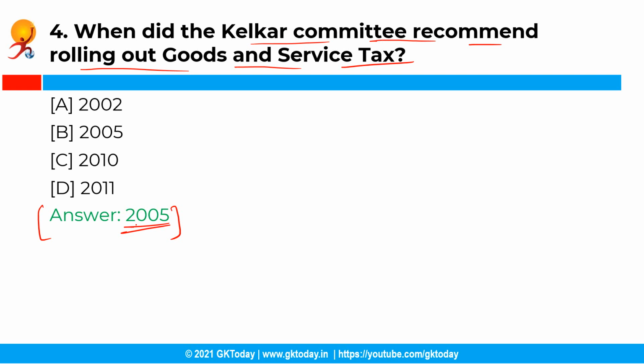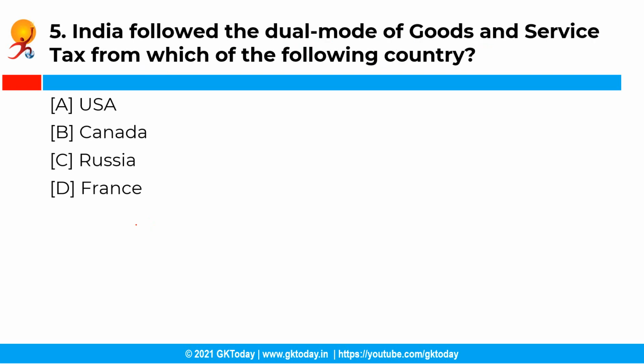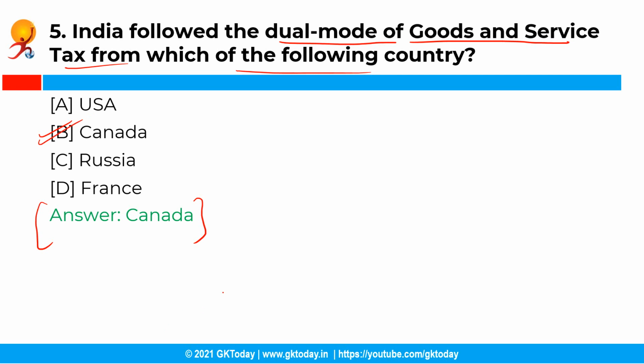Now the next question is, India followed the dual model of goods and service tax from which of the following countries? So you have the following options and the correct answer is option B, that is Canada. So India followed the Canadian model of dual mode of goods and service tax to justify the federal structure with the constitutional requirement of fiscal federalism.